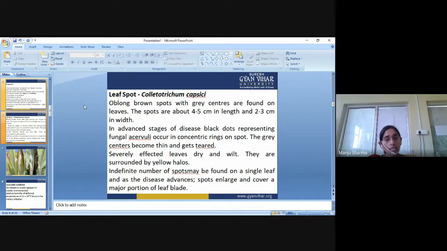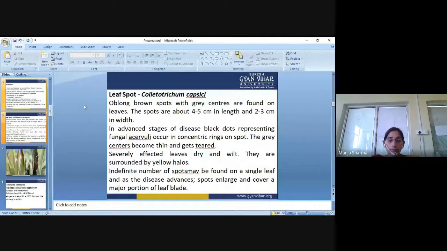The gray center becomes thin and then gets shredded. Severely infected leaves dry and wilt. They are surrounded by yellow halos.